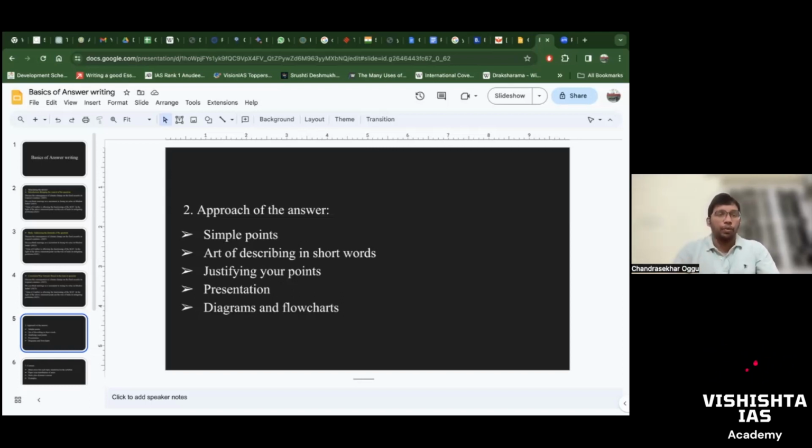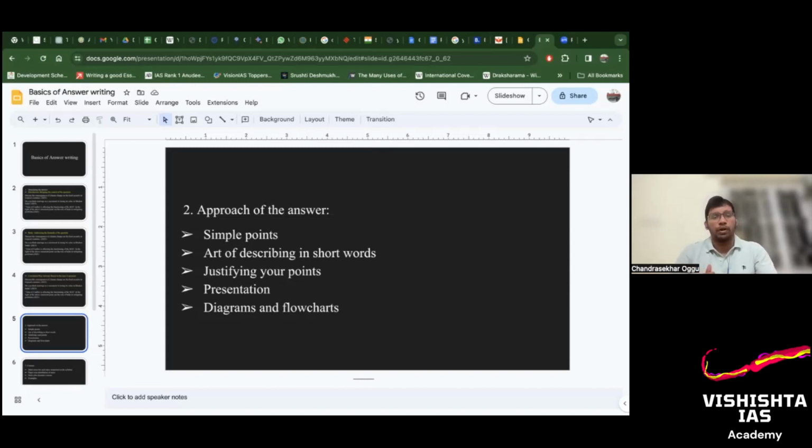Then justify your points. Whatever you have written, 4, 5 points, for every point you need to write an example. At least for most of the points, give some example. Put the example in brackets and write it down, to justify your point, whether from an example of current issues or something data oriented. It is up to you, but justify.